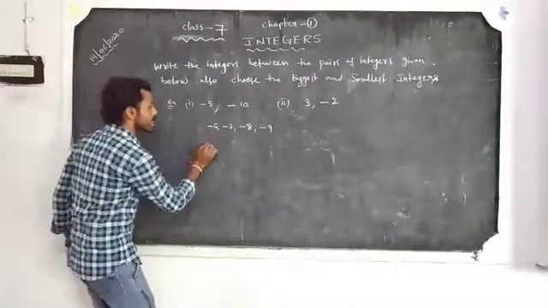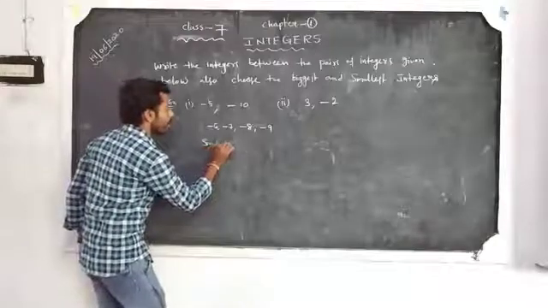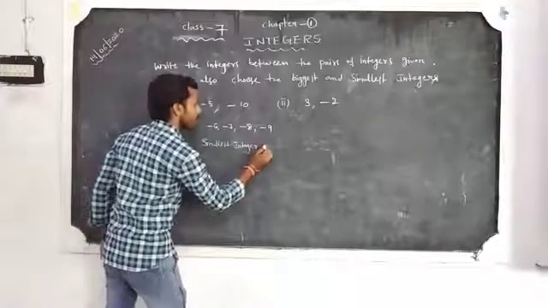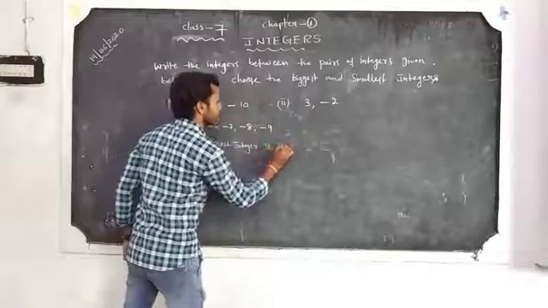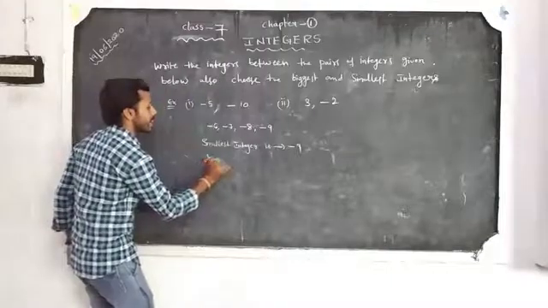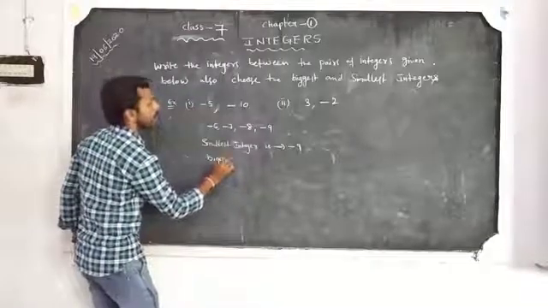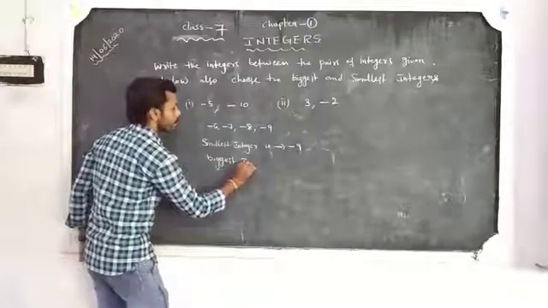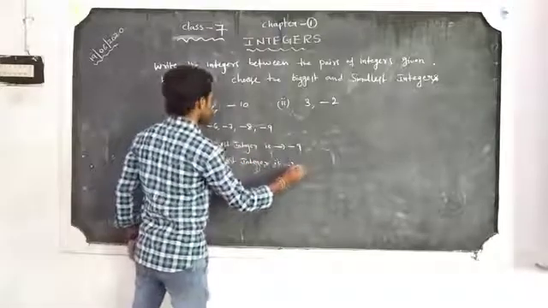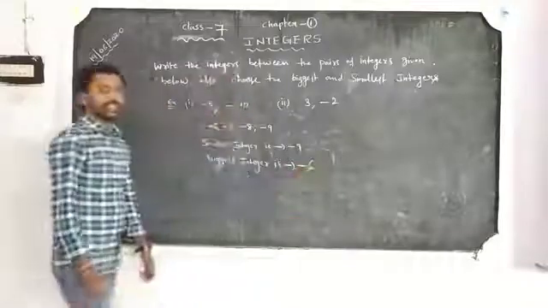The smallest integer is minus 9. The biggest integer is minus 6.